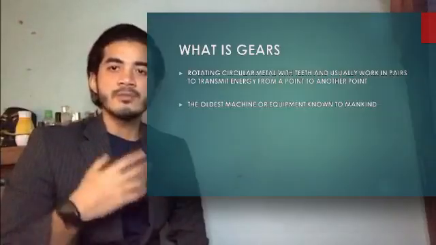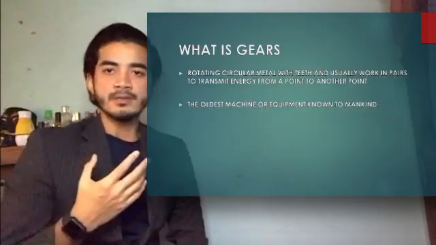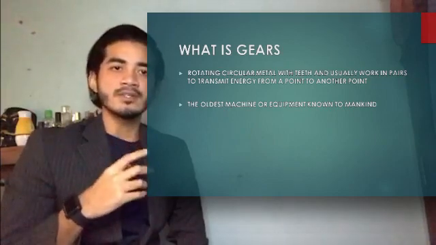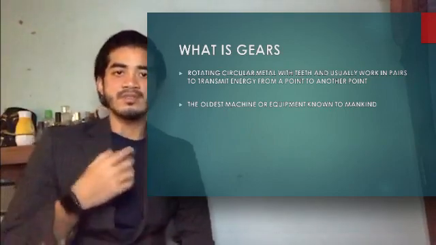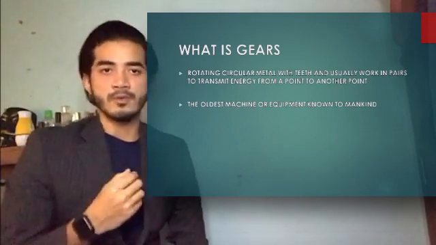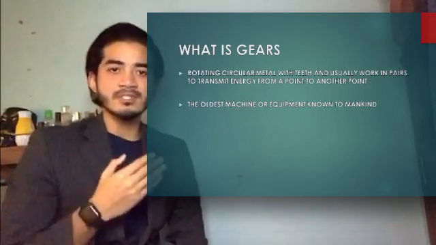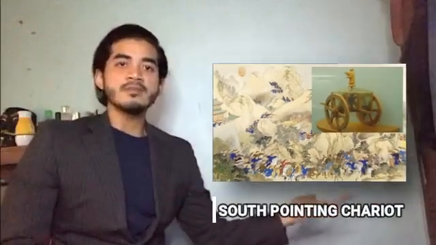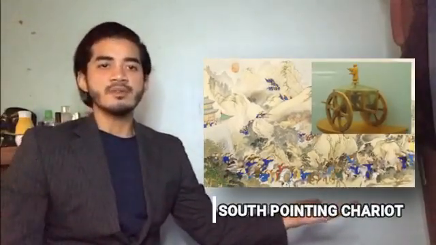Today we're going to present about gears. Gears are a machine or equipment that makes a machine work. It is a rotating circular metal with teeth and usually works in pairs to transmit energy from one point to another. Gears are considered the oldest machine known to mankind. The first gear in the world was found in China, in the Chinese south-pointing chariot in the 27th century before Christ.